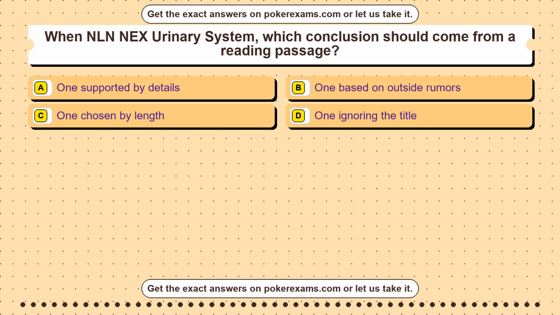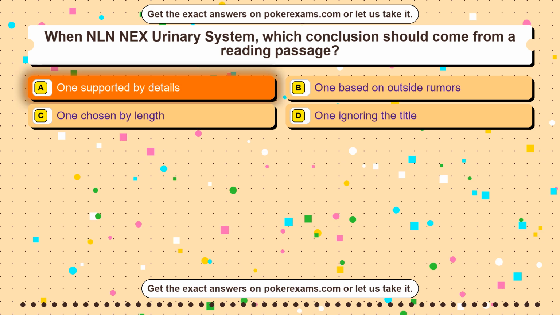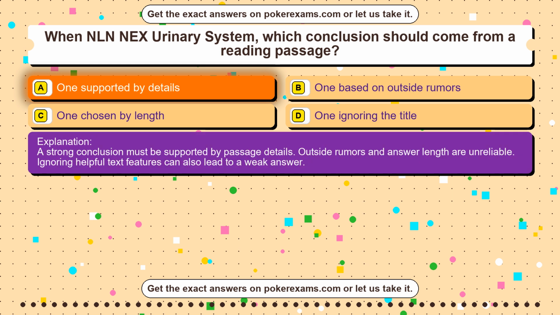Question 9. When NLN NEX Urinary System, which conclusion should come from a reading passage? Option A. One supported by details. Option B. One based on outside rumors. Option C. One chosen by length. Option D. One ignoring the title. The correct answer is option A. One supported by details. A strong conclusion must be supported by passage details. Outside rumors and answer length are unreliable. Ignoring helpful text features can also lead to a weak answer.